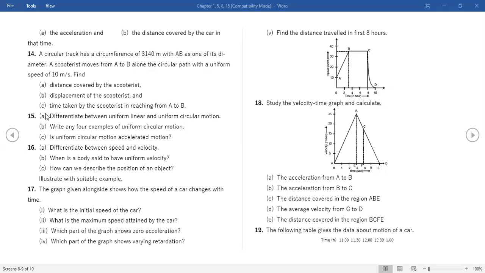And ma'am, in uniform motion, the speed is also always the same. Speed is the same always. Direction and the speed both are the same. Yes, ma'am. Thank you, ma'am.